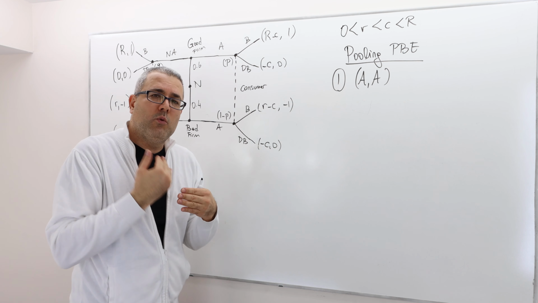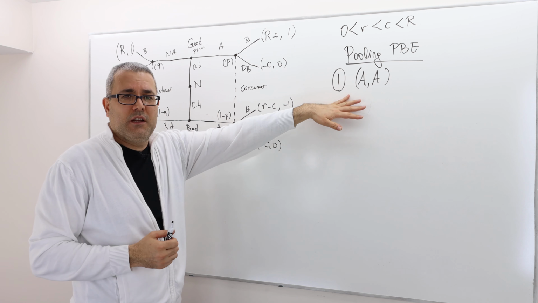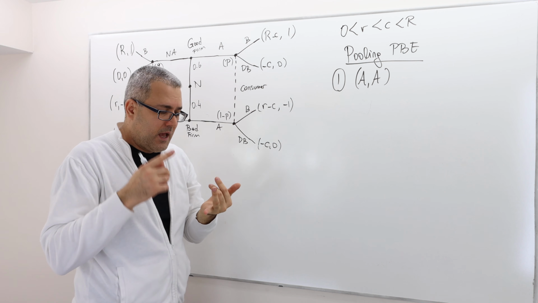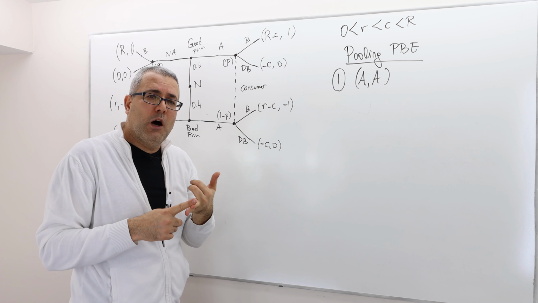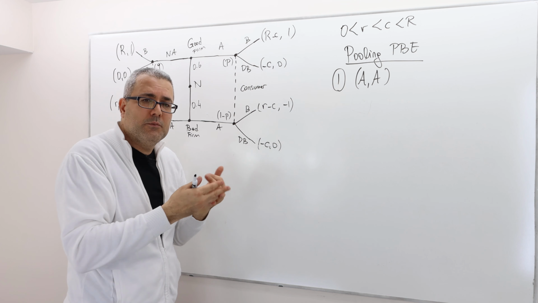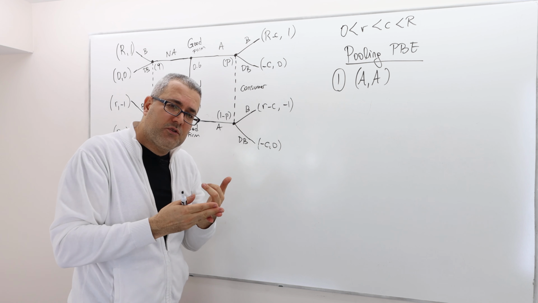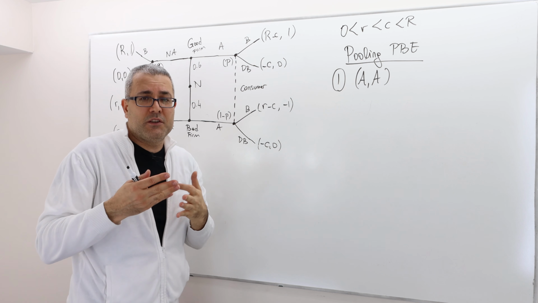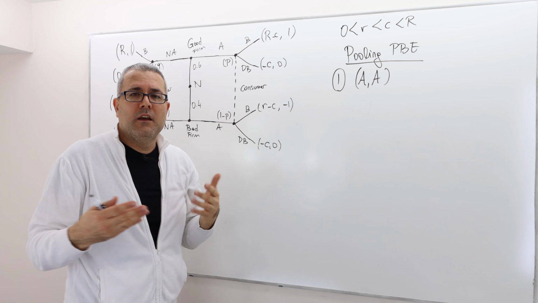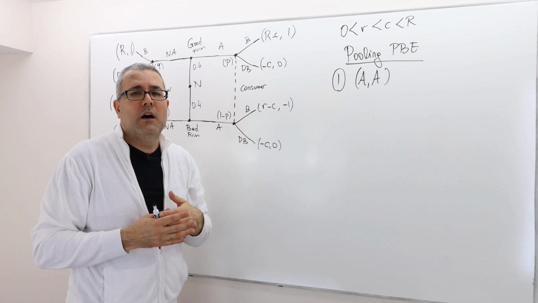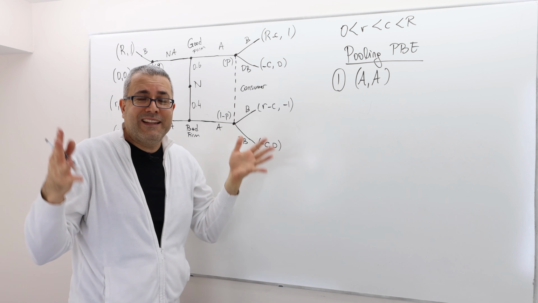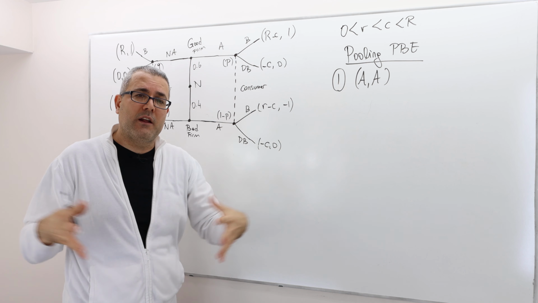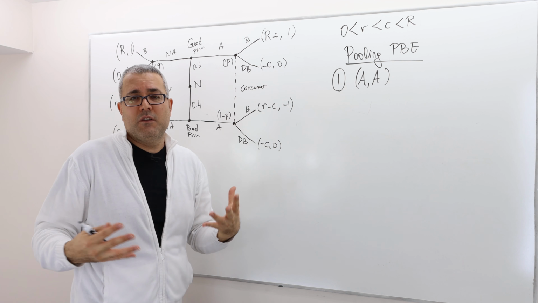Our approach is always the same. Fix those strategies, find the optimal P and Q if you can, and then given those P's and Q's, find the optimal strategies of the second player if you can, and given those strategies, check if the strategies of the first player are a best response or not, and then verify that requirements 3 and 4 hold. If they all hold at the same time, then we can conclude that those strategy profiles and the belief system you generated is a PBE.